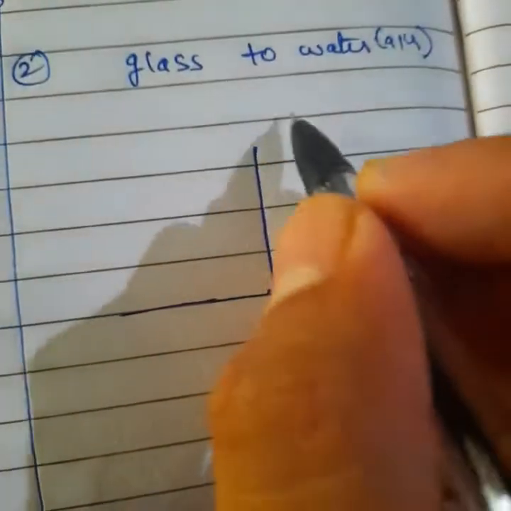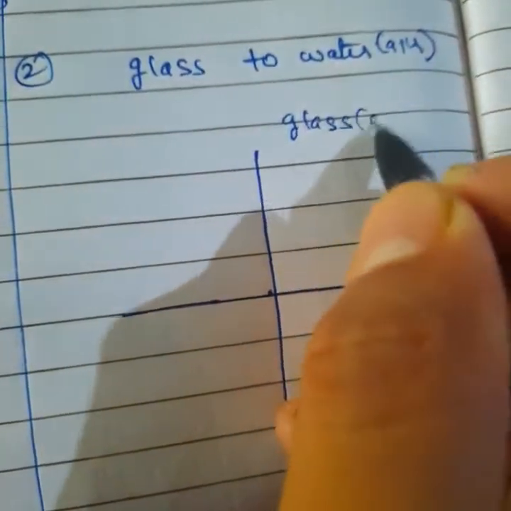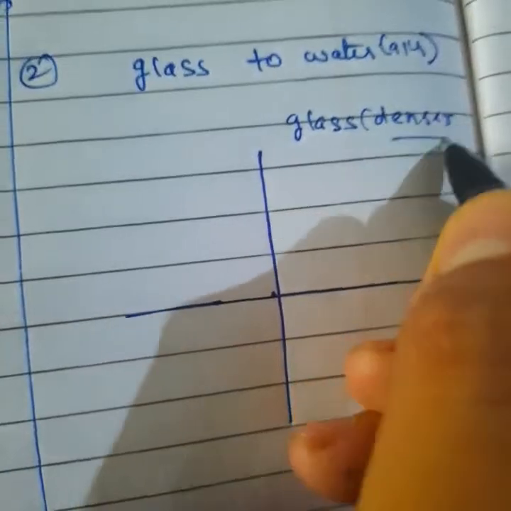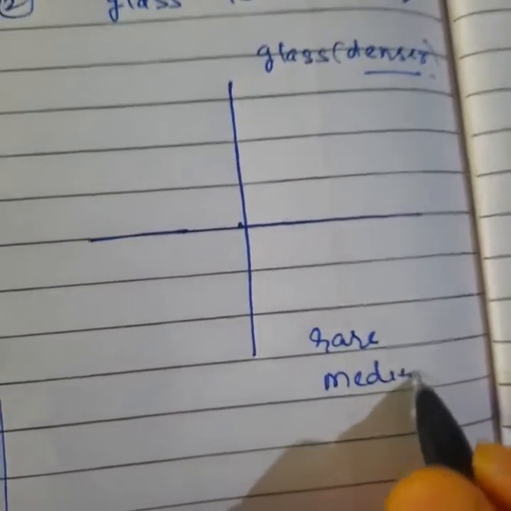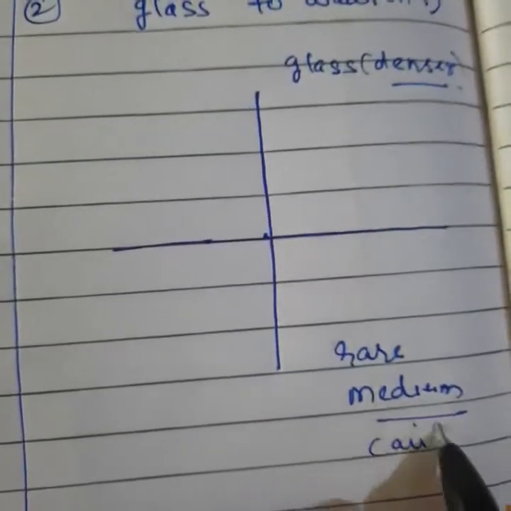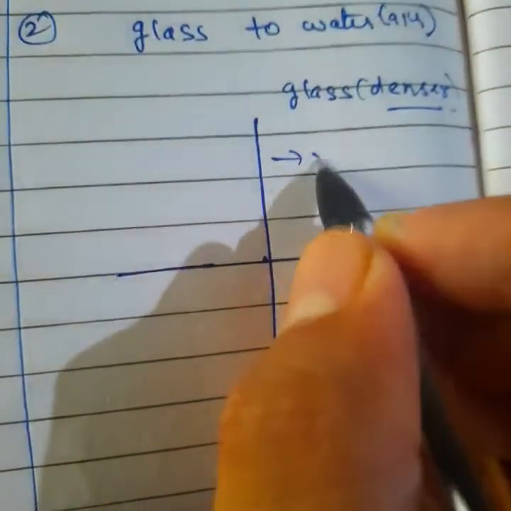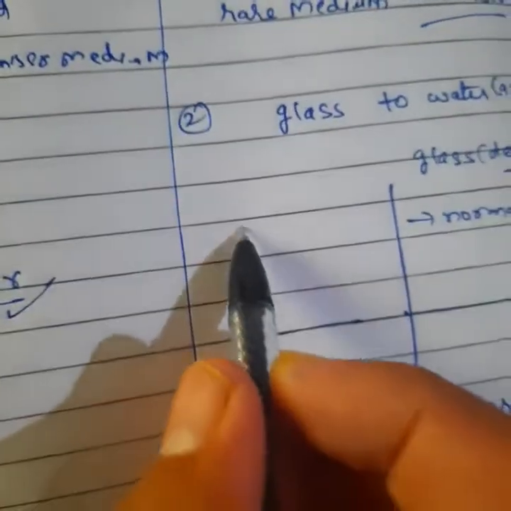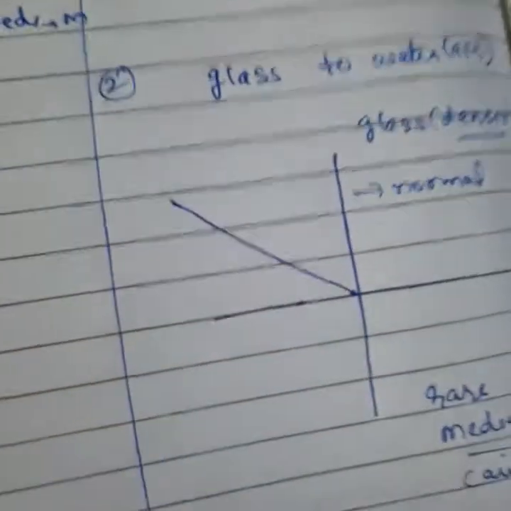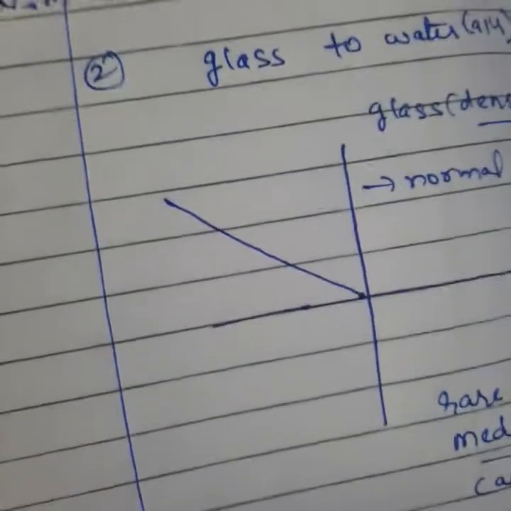Clear? Upside you can take glass, which is the denser medium. Downside you can take the rare medium, which can be air. Try to understand the concept, children. This is your normal. Same thing, you will take an incident ray. You can take this one as the incident ray.